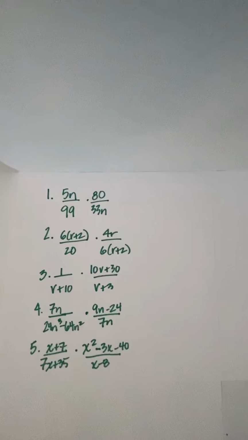Okay, time for you to do practice problem number 5. So there it is. x plus 7 over 7x plus 35 times x squared minus 3x minus 40 over x minus 8. Okay, write that down. Use your tablet, use pencil and paper. I don't care. Just write it down somewhere and work it out. I'll see you in a minute with the solution.